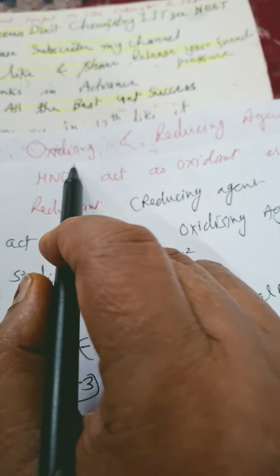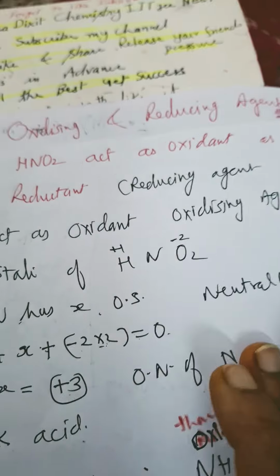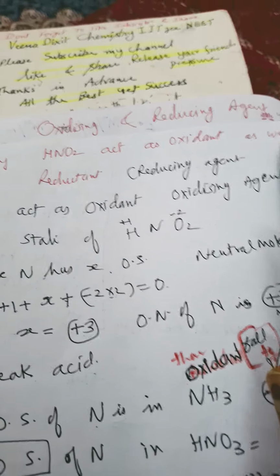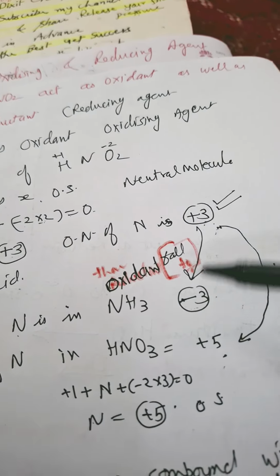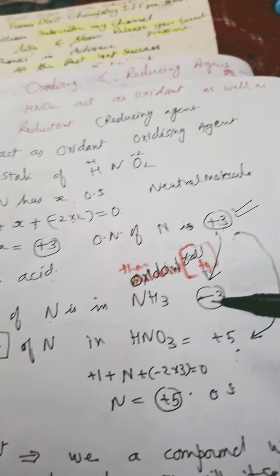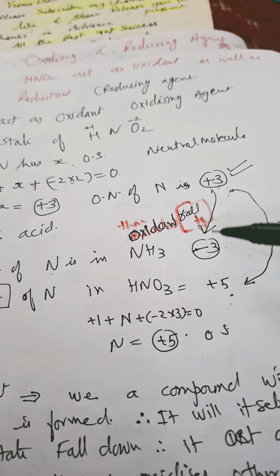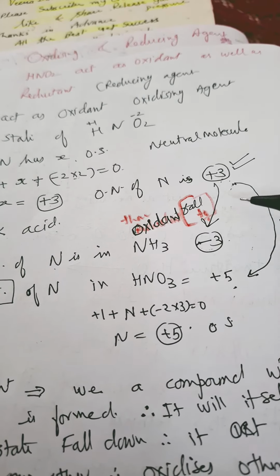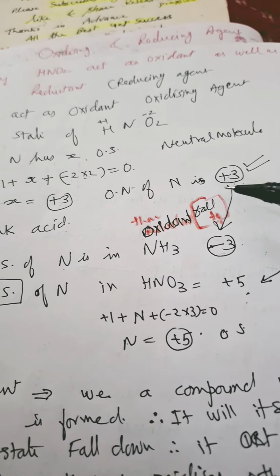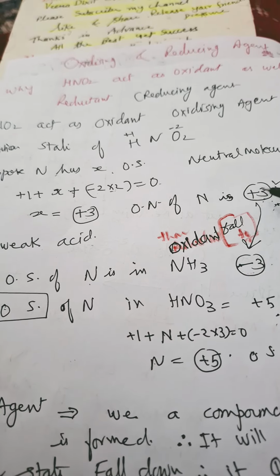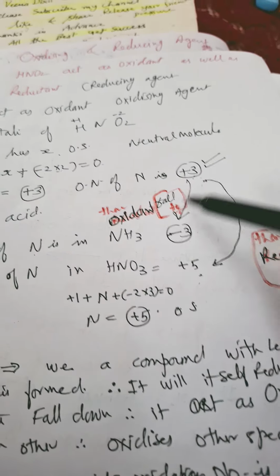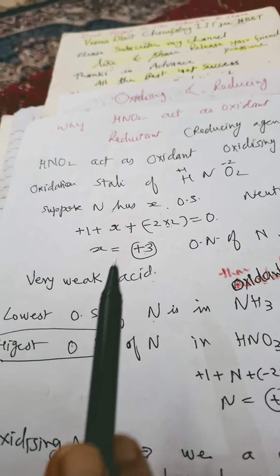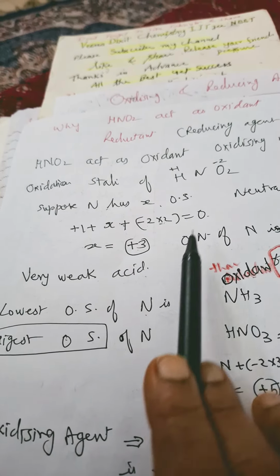Here we are doing oxidizing and reducing agent. So here HNO2 acts as oxidant as well as reductant. Why? HNO2 acts as oxidant because it can decrease its oxidation state. It can lower down its oxidation state, falling down to +3, 0 or +2. When its oxidation state is lowered, at that moment we will say that it is acting as an oxidant. And nitrogen has its lowest oxidation state of -3.